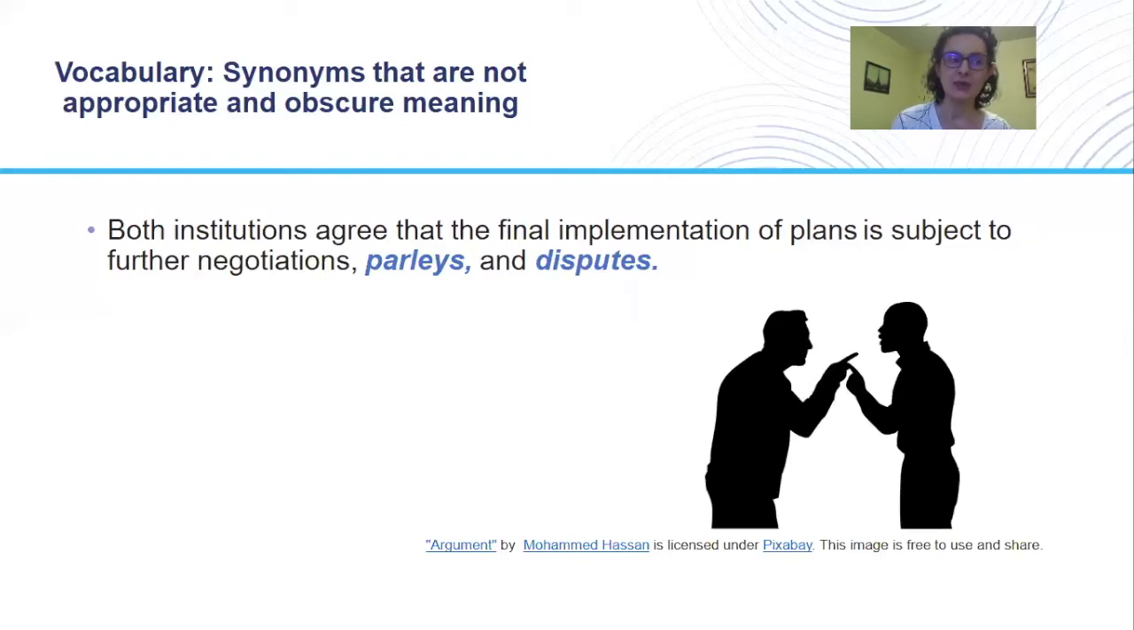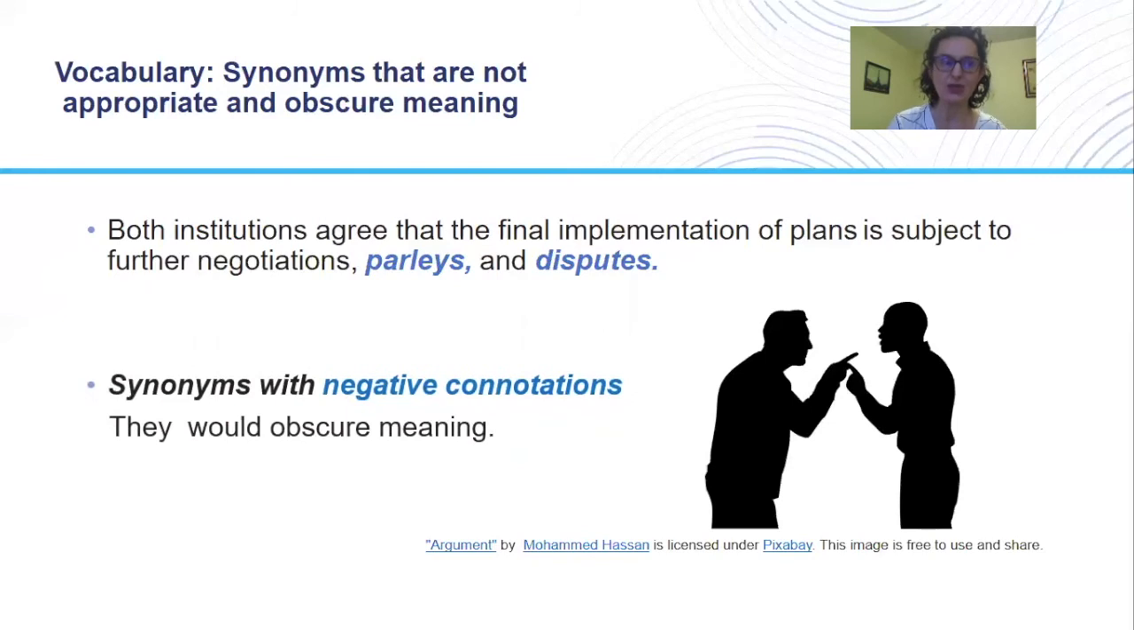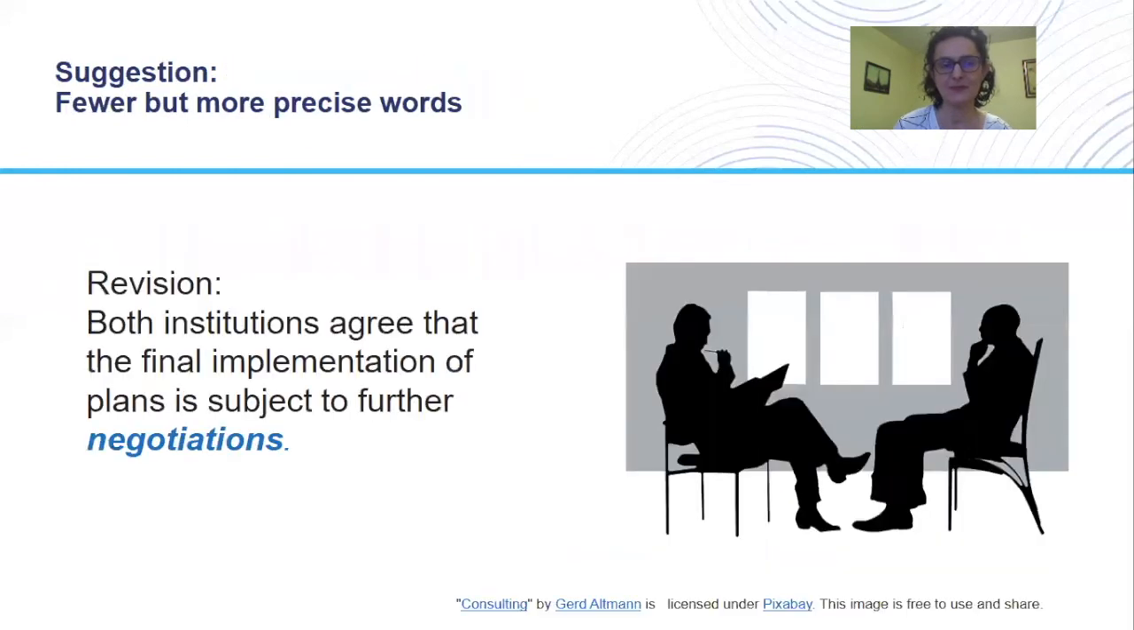Parleys and disputes have negative connotations, which means that when we think about them, we have a negative feeling attached to these words. And negotiations, on the other hand, does not have that particular negative feeling. When we hear the word dispute, we think about an argument, and that's not what we want to express. It is much better if we just simply use negotiations in this sentence.